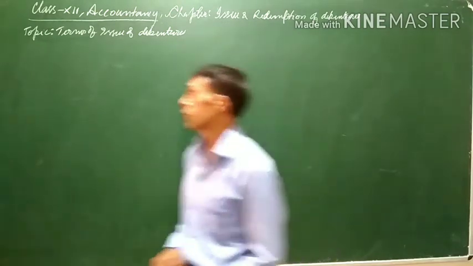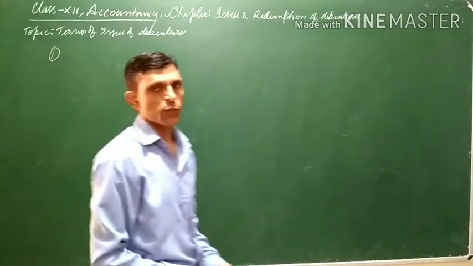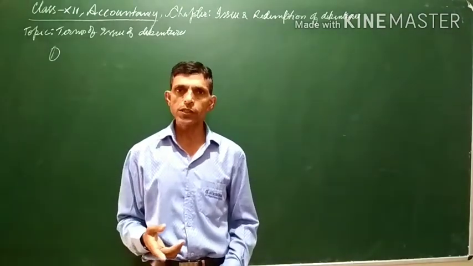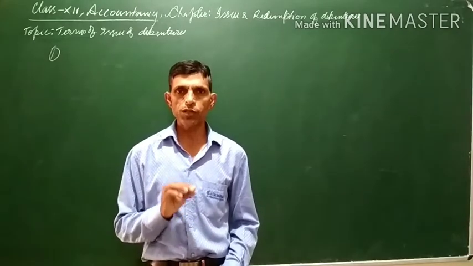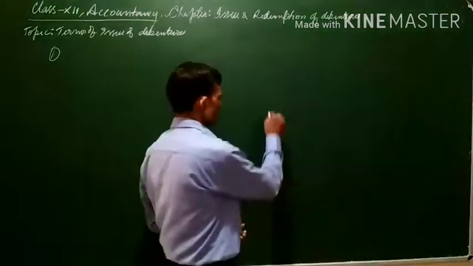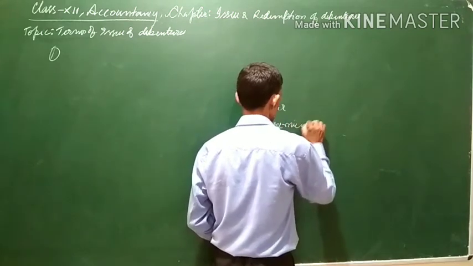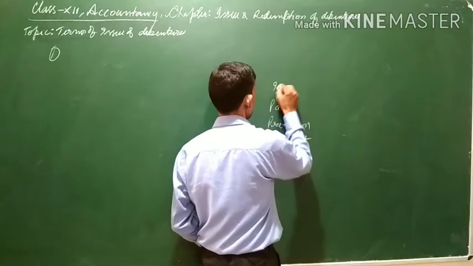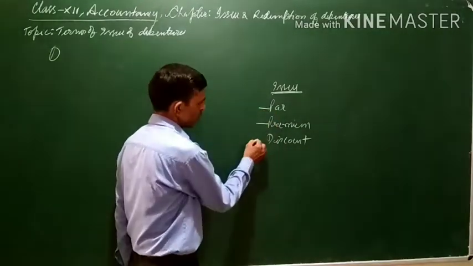One more thing to be noted is that a debenture can be issued at par, at a premium, or at a discount, but it can be redeemed only at par or at premium. Debentures can be issued at par, at premium, as well as at discount, all three.